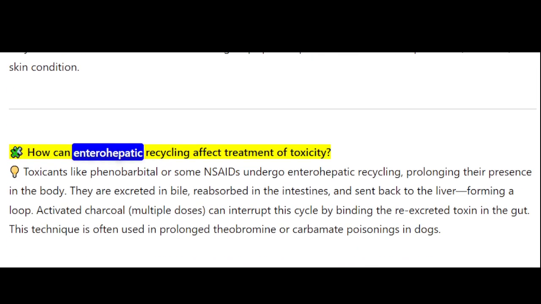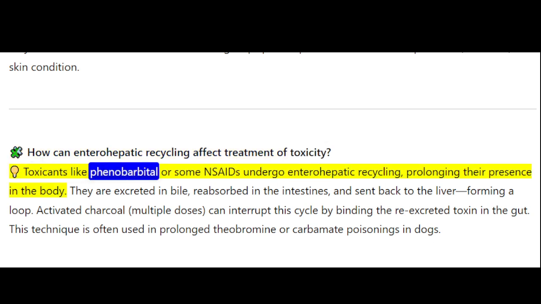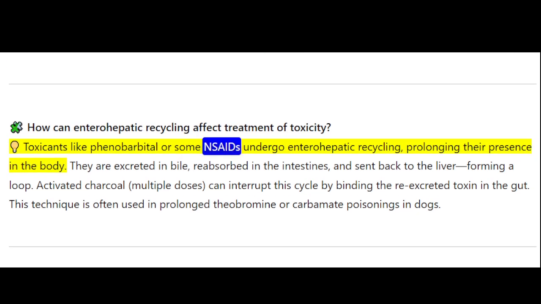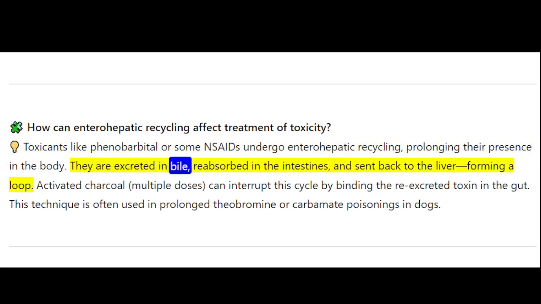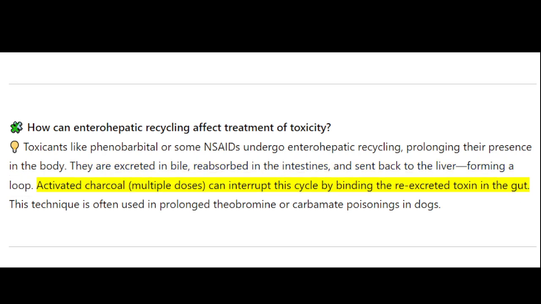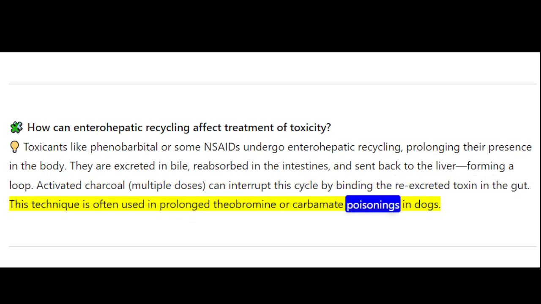How can enterohepatic recycling affect treatment of toxicity? Toxicants like phenobarbital or some NSAIDs undergo enterohepatic recycling, prolonging their presence in the body. They are excreted in bile, reabsorbed in the intestines, and sent back to the liver, forming a loop. Activated charcoal, multiple doses, can interrupt this cycle by binding the re-excreted toxin in the gut. This technique is often used in prolonged theobromine or carbamate poisonings in dogs.